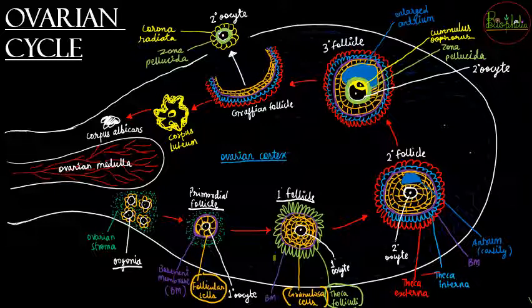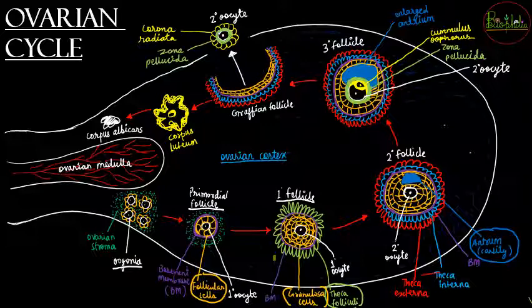Primordial follicle में एक single layer होगा, whereas in the primary follicle it can develop into 2 to 3 layers. After the primary follicle again develops, it is going to form the secondary follicle. अब secondary follicle में there is going to be a formation of antrum, which is a fluid filled cavity, और fluid filled cavity जैसे develop होगी in the granulosa cells, there is going to be the differentiation or rearrangement of the theca folliculi.